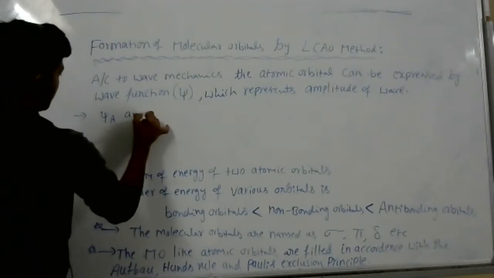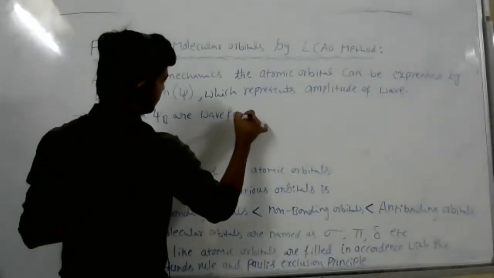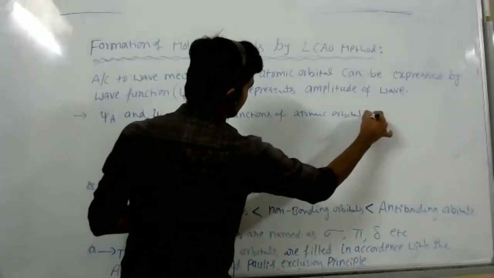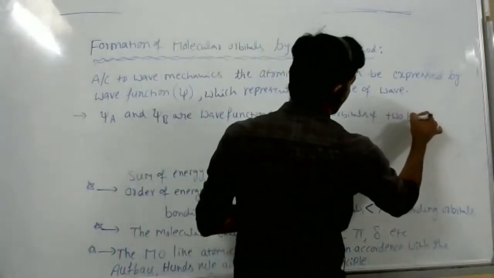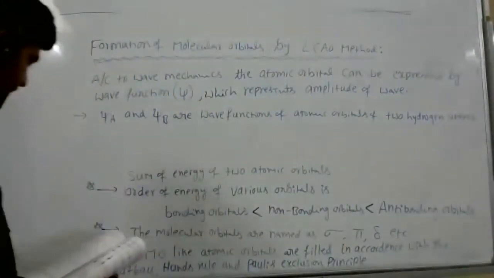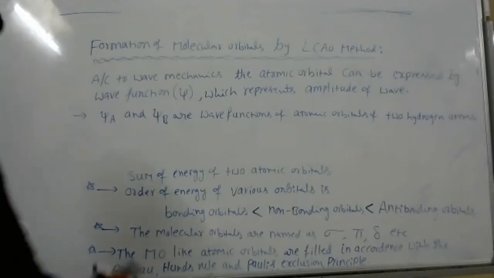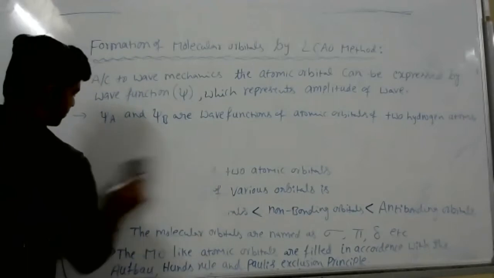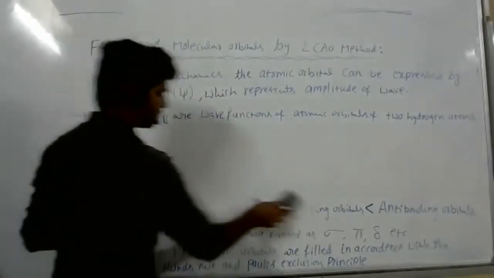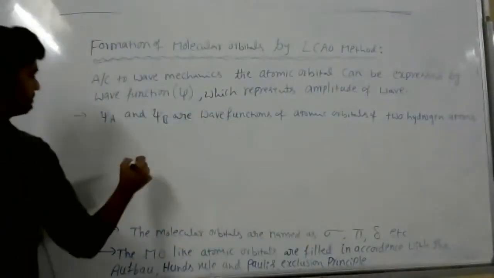Psi A and psi B are wave functions of atomic orbitals of two hydrogen atoms. So right here, draw diagram.